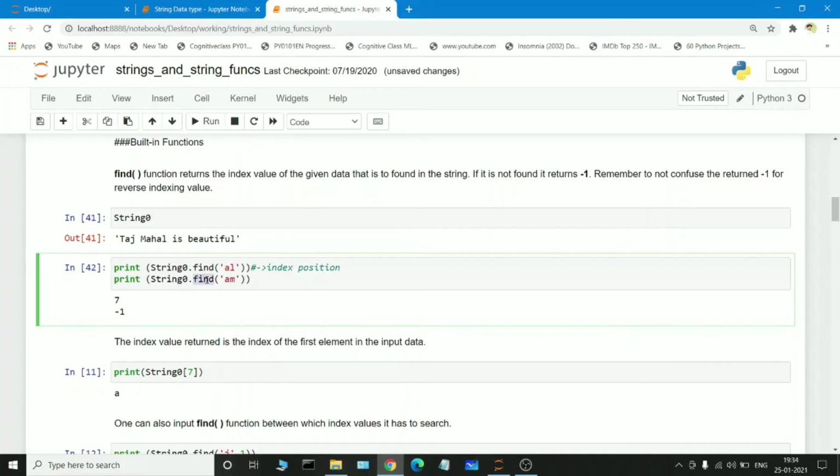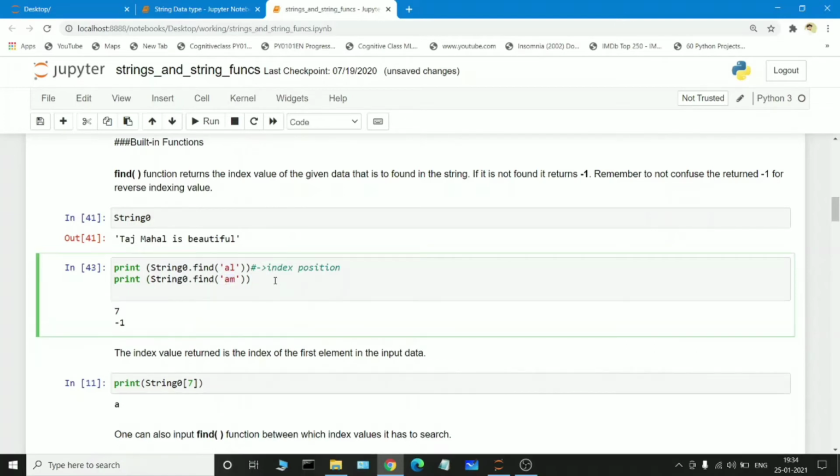If we give the find function and that particular keyword is not there in the raw string, automatically -1 will be returned, because AM is not there in the raw string. See, AM is not there in this sequence. So automatically -1 will be printed.